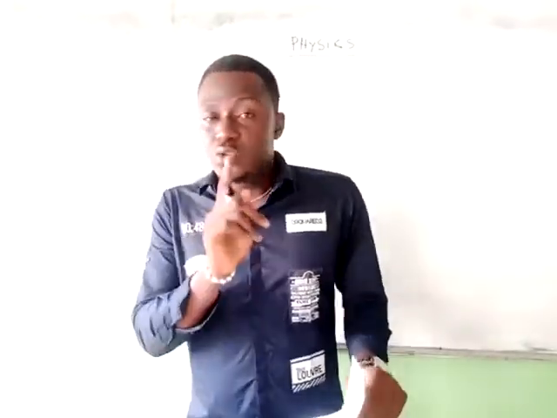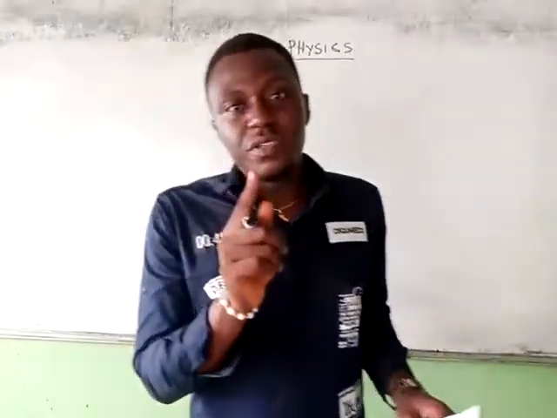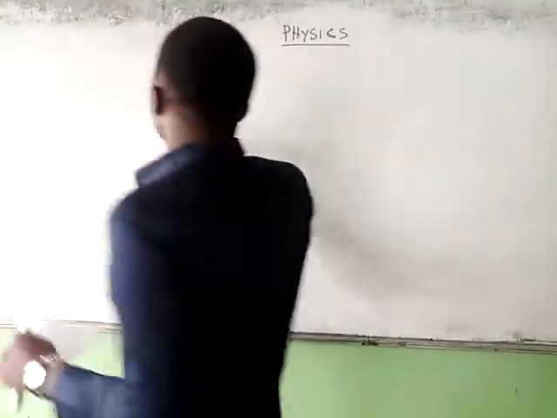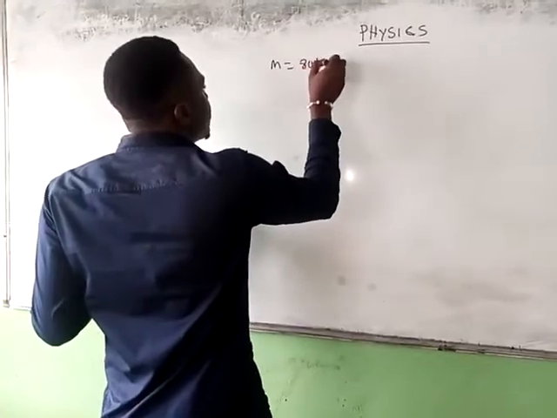Take for example a certain person. His mass is 80 kilogram. That is what he weighs. Note that for this concept to work, you must not be sick or suffering from a defect or deficiency, maybe obesity or malnutrition. You must be healthy. So for example, a person's weight is 80 kilogram. Let's say mass is equal to 80 kilogram.